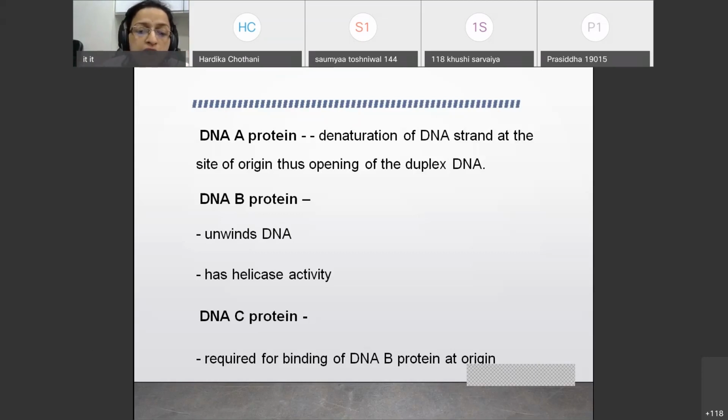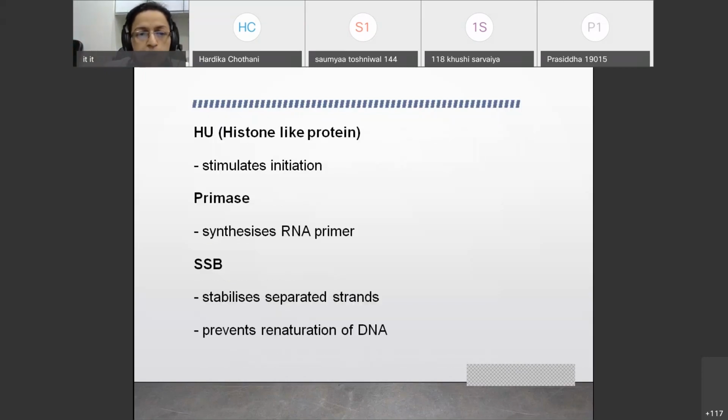B protein causes unwinding of the DNA, and it is also called helicase, or it has helicase-like activity. It unwinds the DNA, so unwinding of the DNA is done by DNA B protein. DNA C protein is required for binding of B protein to the origin site. So you have a site of origin for the replication in the prokaryotes as well as in the eukaryotes. At that particular site of origin, first of all DNA A will cause denaturation, B will cause unwinding of the DNA, and C is helpful in doing all these things.